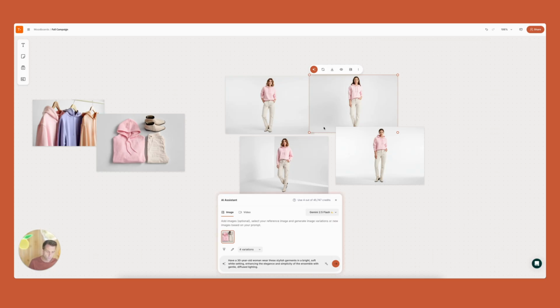And you can use them for really just concepting and mood boarding, but I suspect that many of you will want to just create assets directly that you use for production.